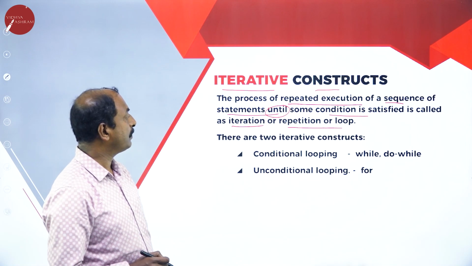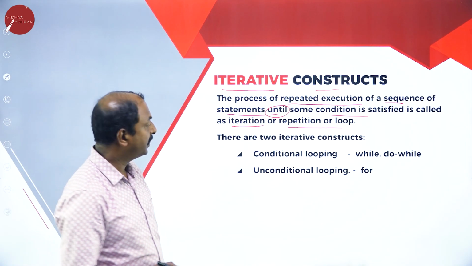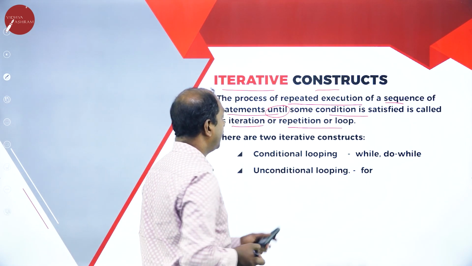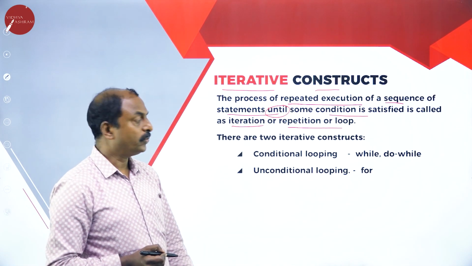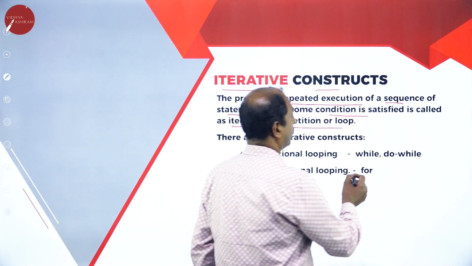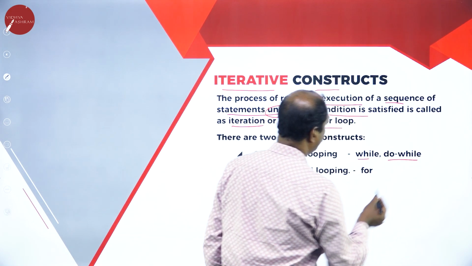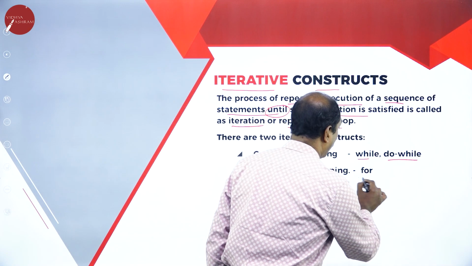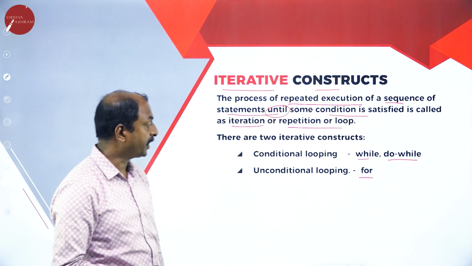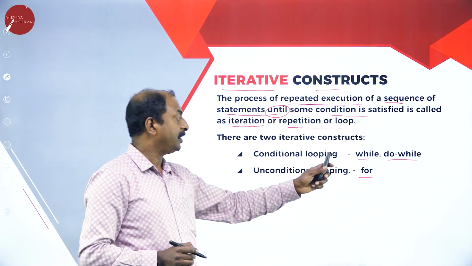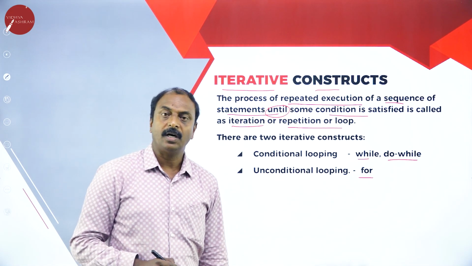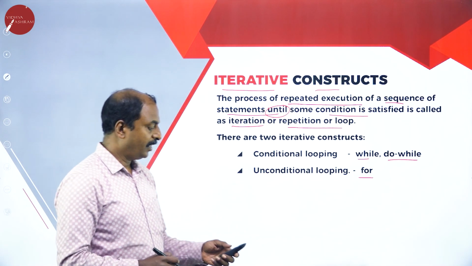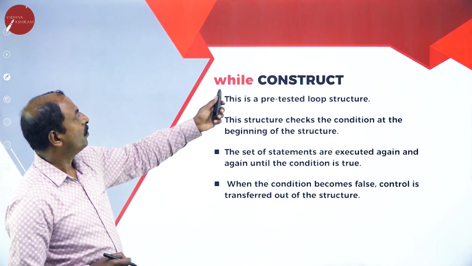Here there are two types of iterative constructs. They are conditional and unconditional. Conditional, here there are while and do while loop, or while and do while construct. The for loop or for construct is an unconditional looping structure or programming construct. Now let us discuss this one by one.